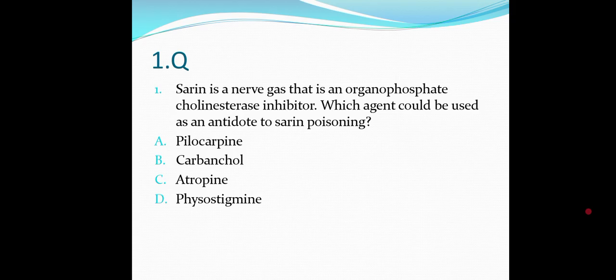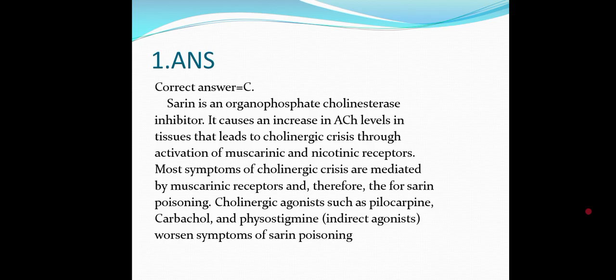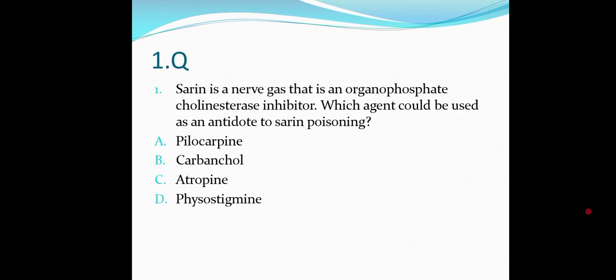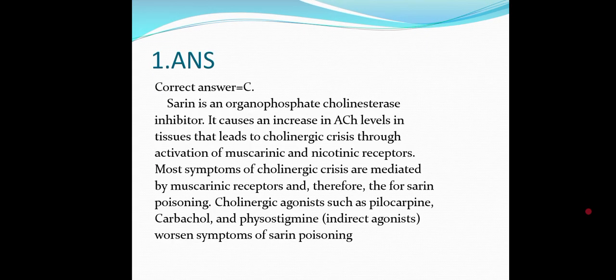Actually, here the question itself has been given. Sarin is a nerve gas that is an organophosphate cholinesterase inhibitor. So, what is the answer? Organophosphate poisoning. The answer is C. That is nothing but atropine. Okay, sarin is an organophosphate cholinesterase inhibitor.